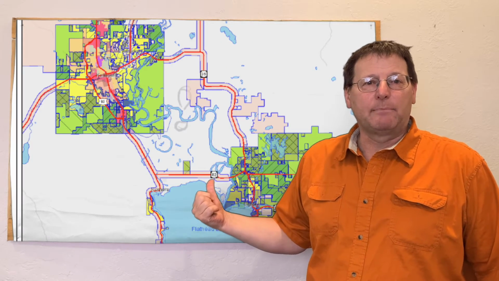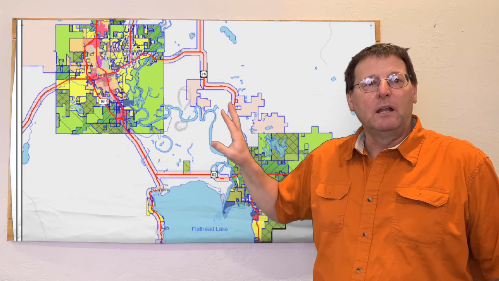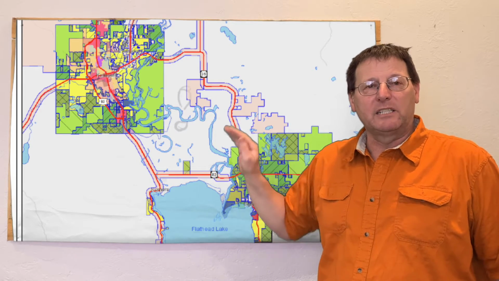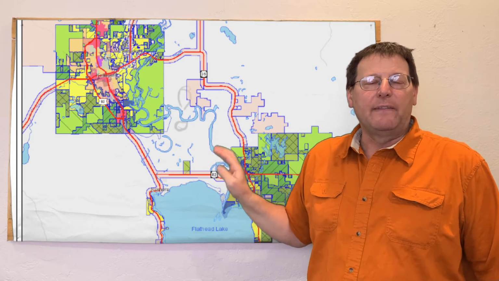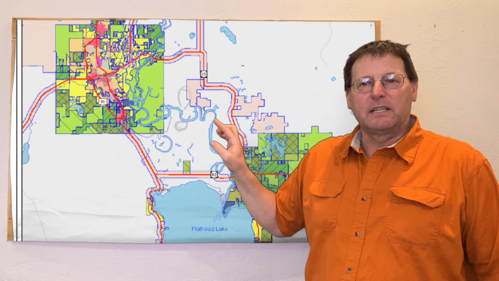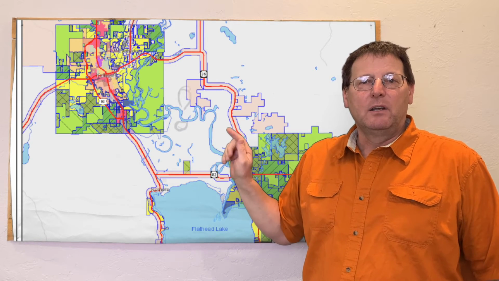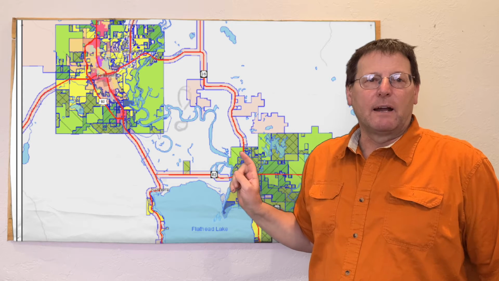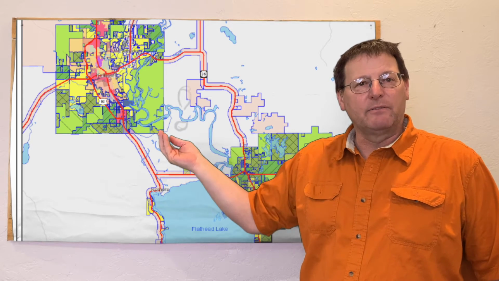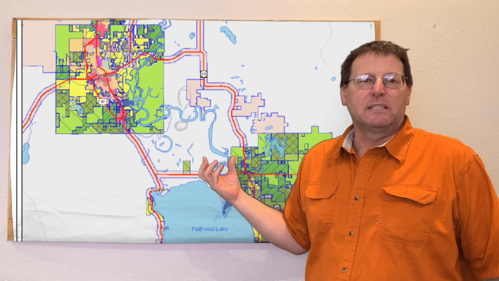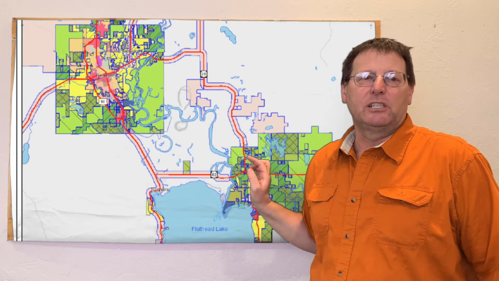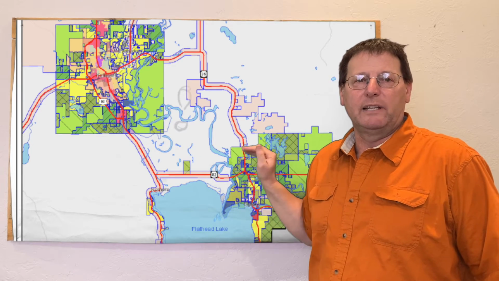Now this second map shows the areas around Kalispell and the areas around Bigfork. You can see that it's very symmetrical, and that's typically what it is. Within these boundaries, the governmental entity, whether it be the city of Kalispell or Flathead County, has decided that we need some regulations here, some government control over these areas.